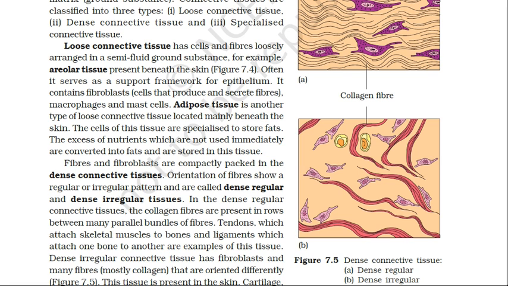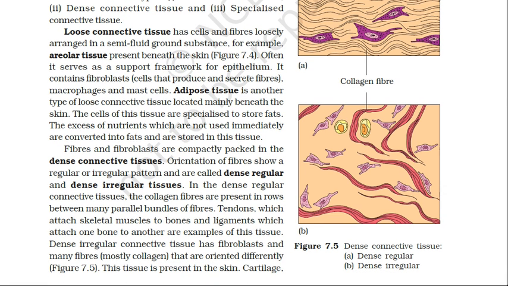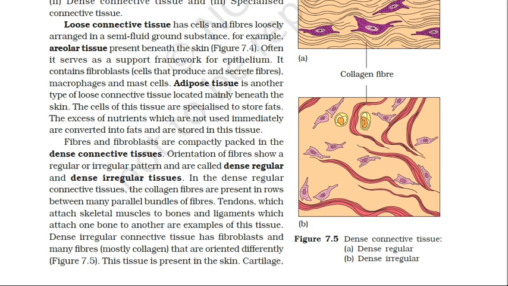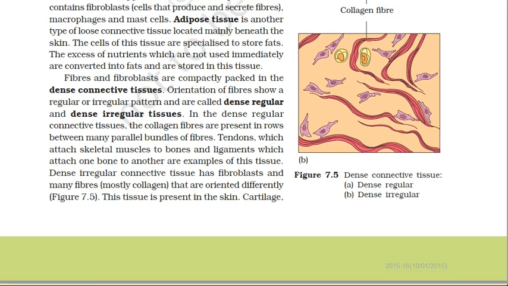This type of tissue is present in the skin. So here you can see the dense regular and the irregular connective tissue. Now we move on to the next, that is specialized connective tissue.